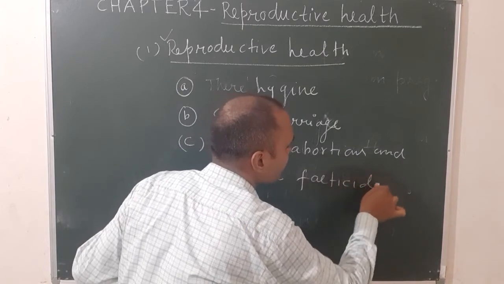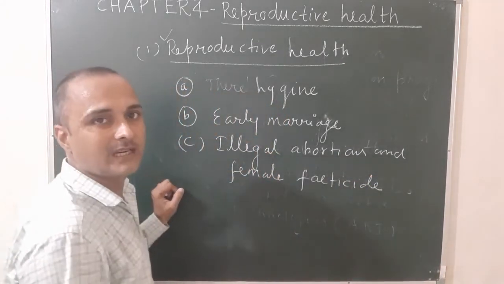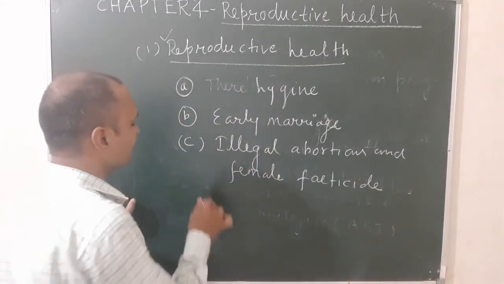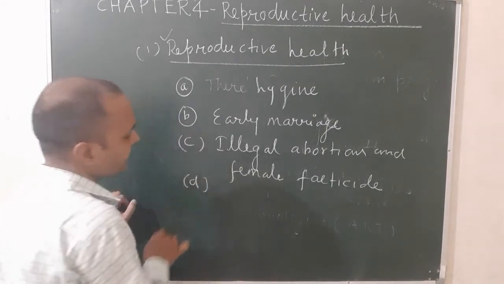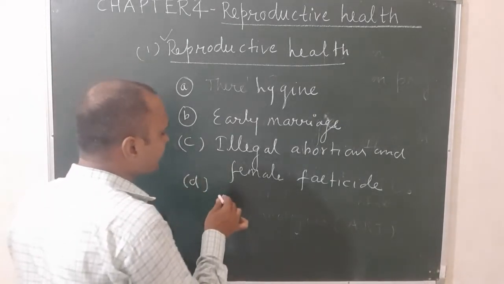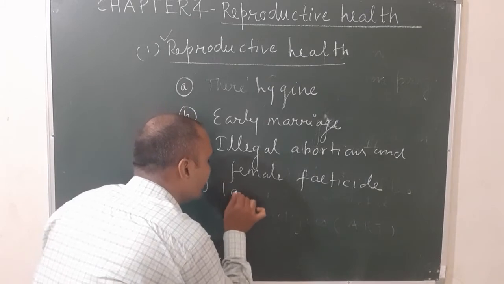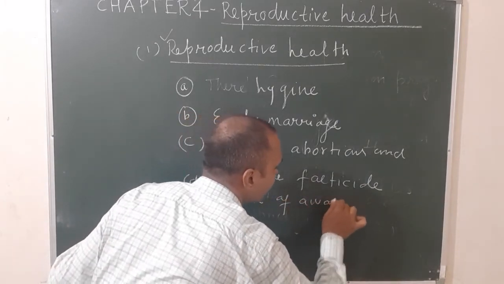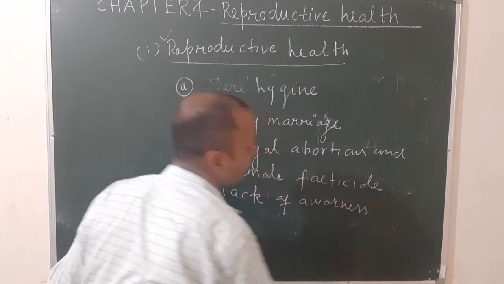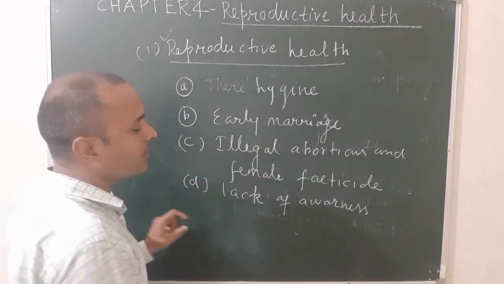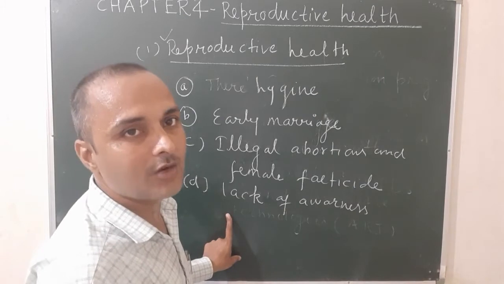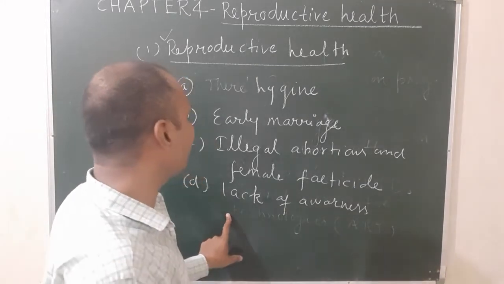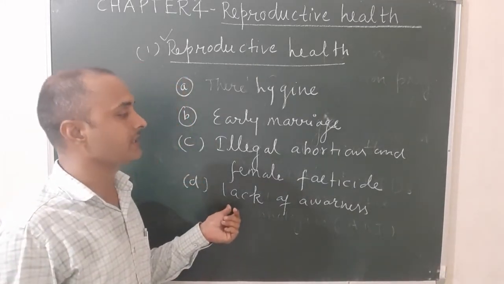Killing of the female child at the earlier stage is known as female feticide. Next one is lack of awareness. Due to lack of awareness, there is rapid increase in population.